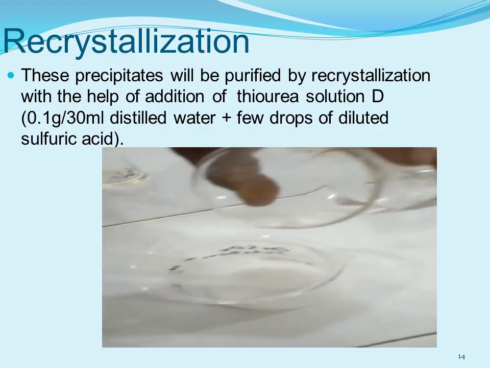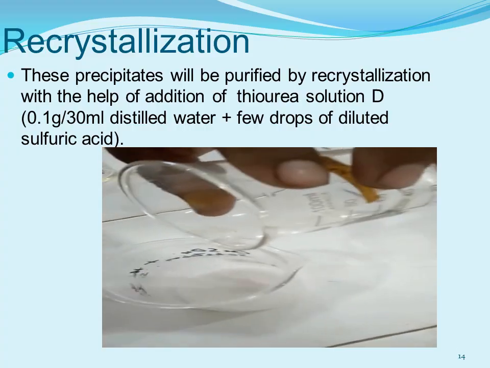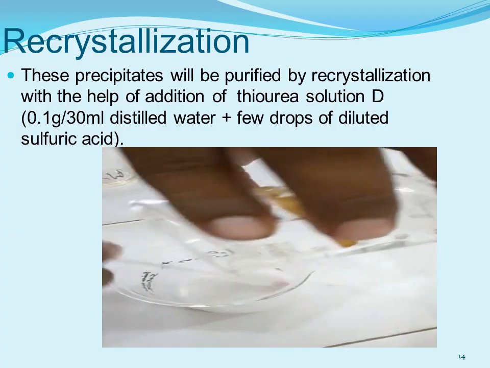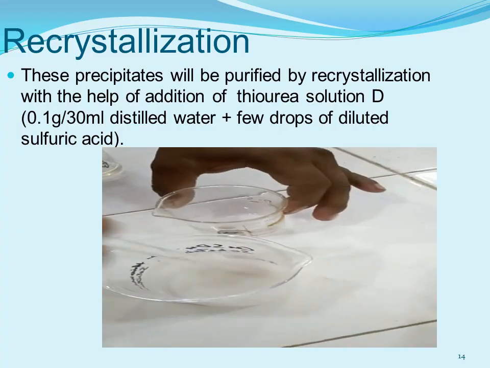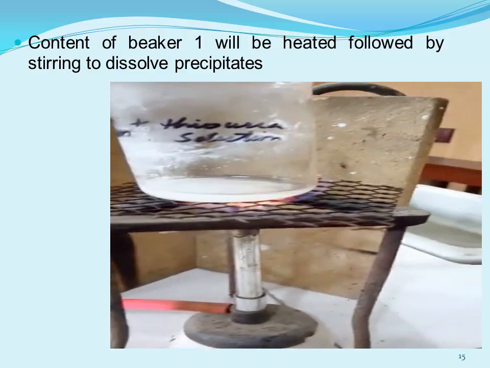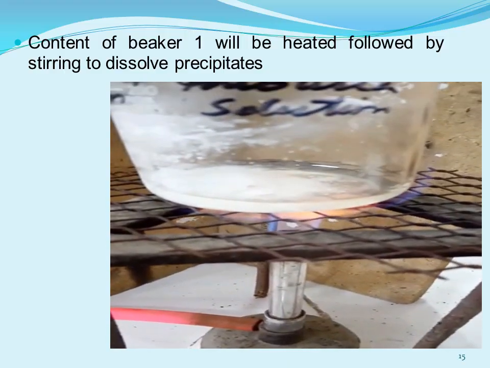So this recrystallization process will give you the purified form of precipitate of complex. The content of beaker 1 will be heated, followed by stirring to dissolve the precipitate.